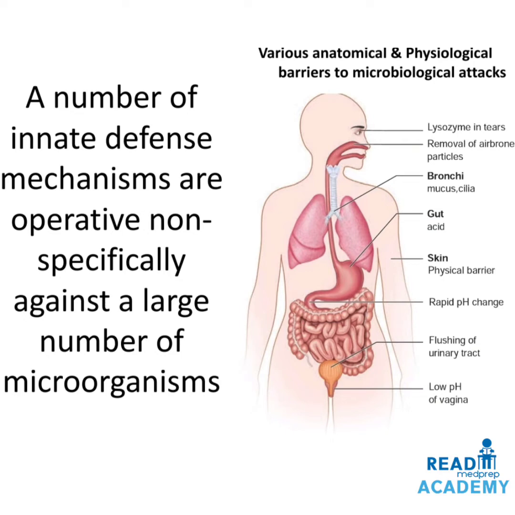In the image on the right side, you can see the various anatomical and the physiological barriers of microbiological attacks. In the tears, there is lysozyme, removal of airborne particles through the nasal mucosa. In the bronchi, there is mucus and cilia. In the gut, the hydrochloric acid is present. In the skin, it acts as a physical barrier. Rapid pH change occurs below the stomach, in the duodenum and the intestines, and the flushing of the urinary tract, and the low pH of the vagina.